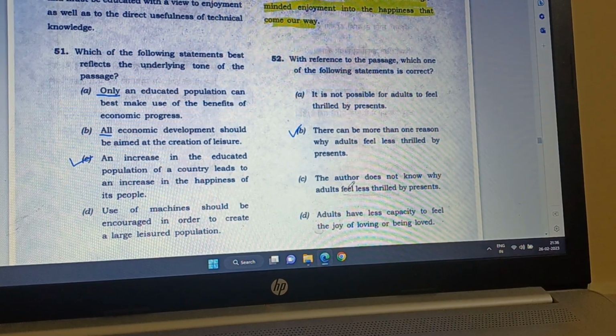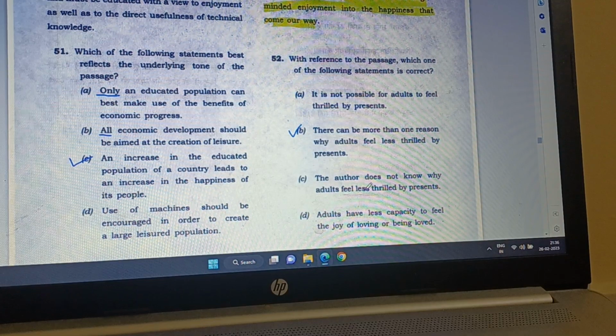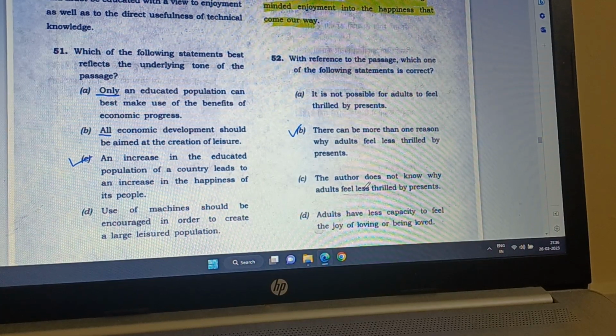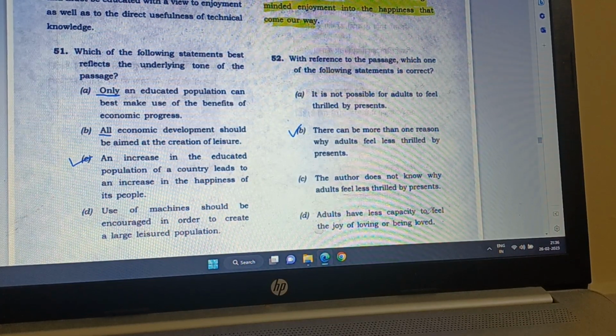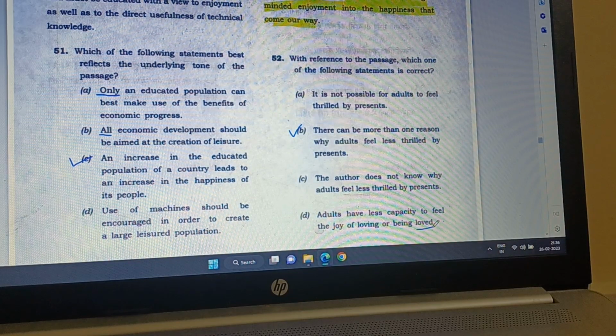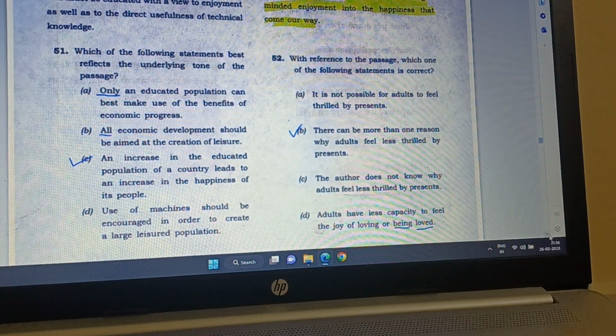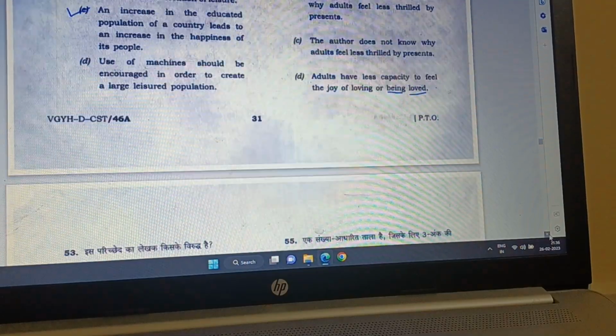Now, see, C says the author doesn't know why adults feel less thrilled by presents. No, the author knows this. He gives the three reasons. And D says adults have less capacity to feel the joy of loving or being loved. No, it is not about being loved. It is talking about gifts. So D is also not correct. Hence, only B is the correct answer.